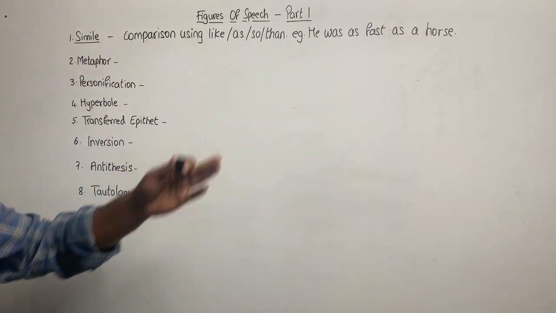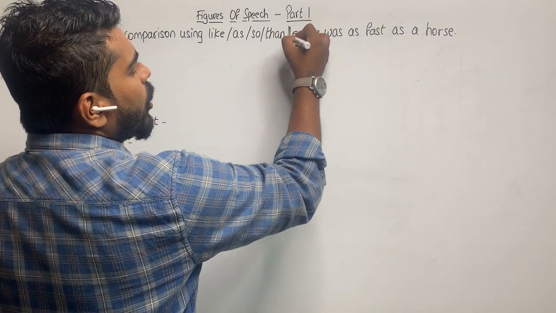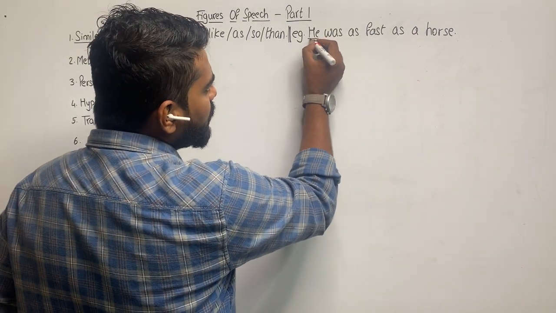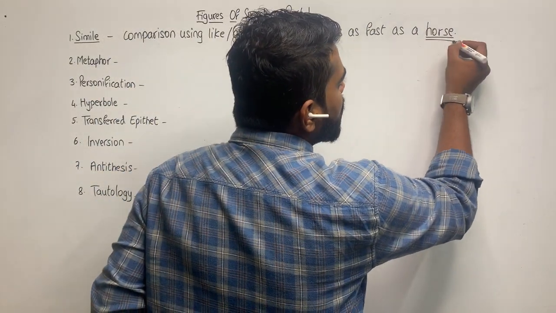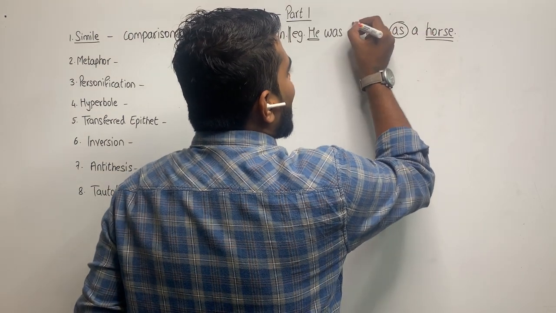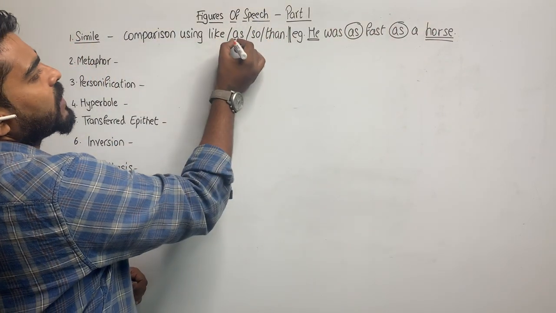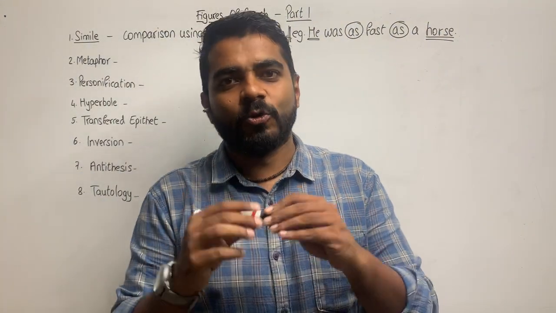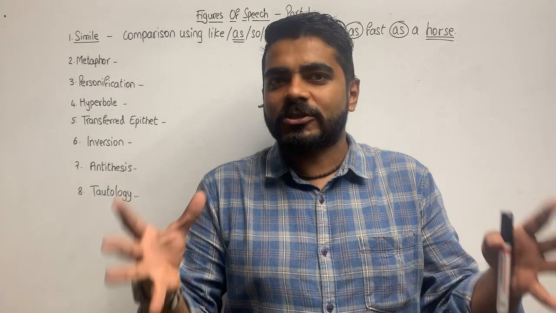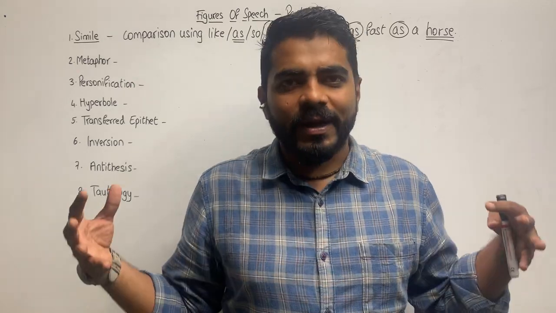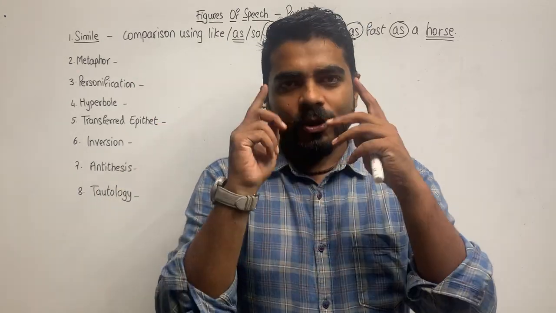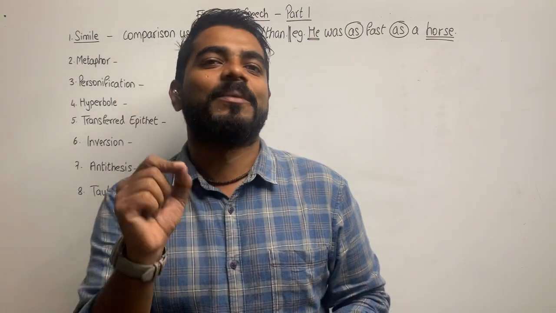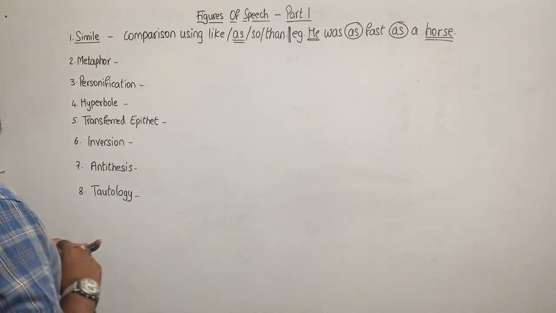Now, in this sentence, when I say he was as fast as a horse, there is a comparison between he and horse using the word as. So whenever there is a comparison between two things, two people, two objects, two places, two parts of a sentence, two animals, anything, using the words like, as, so or than, it is simile. Moving ahead.